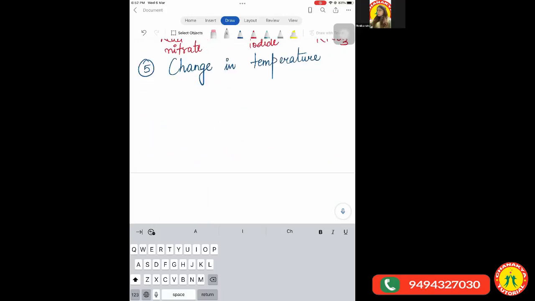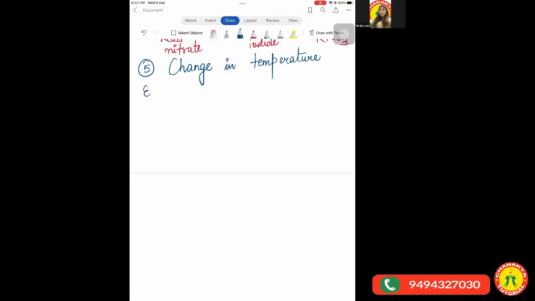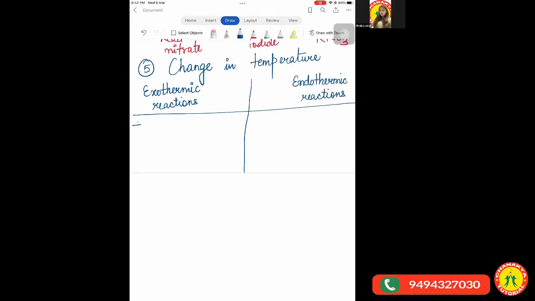So we divide these into exothermic and endothermic reactions. So what happens in the exothermic reactions, I'll tell you, and then in the endothermic reactions, you should know it in the form of difference also, and you should be able to identify what are exothermic and what are endothermic reactions. So what are exothermic reactions? In which heat is evolved, means we observe the rise in temperature. Any doubts?